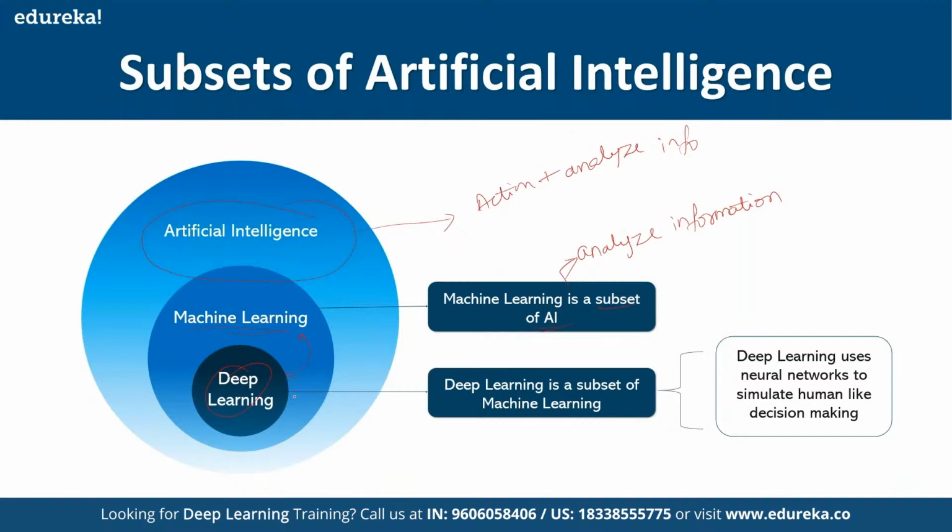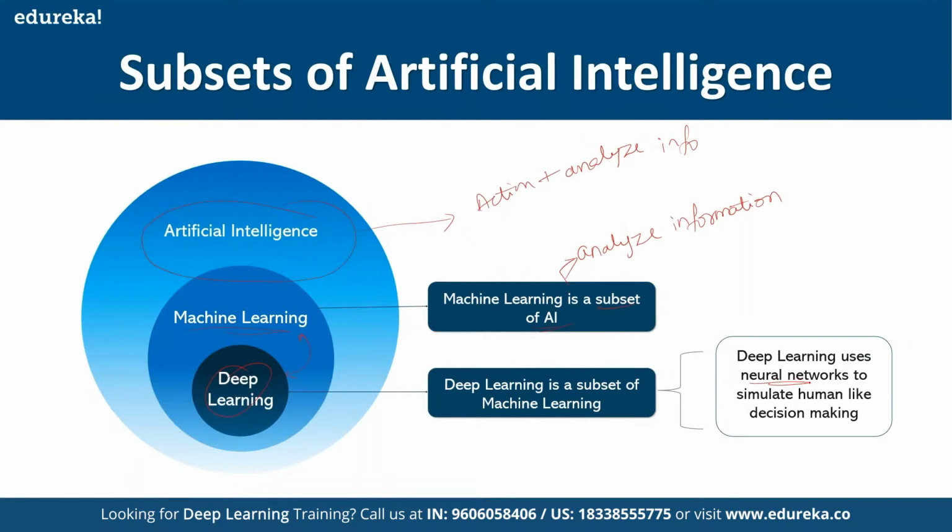Okay. So the difference between deep learning and machine learning is, in case of machine learning, I'll be using statistical based models in order to find the patterns in the data. But in case of deep learning, I'll make use of a network which is called neural networks, which would work just like our human brain works.